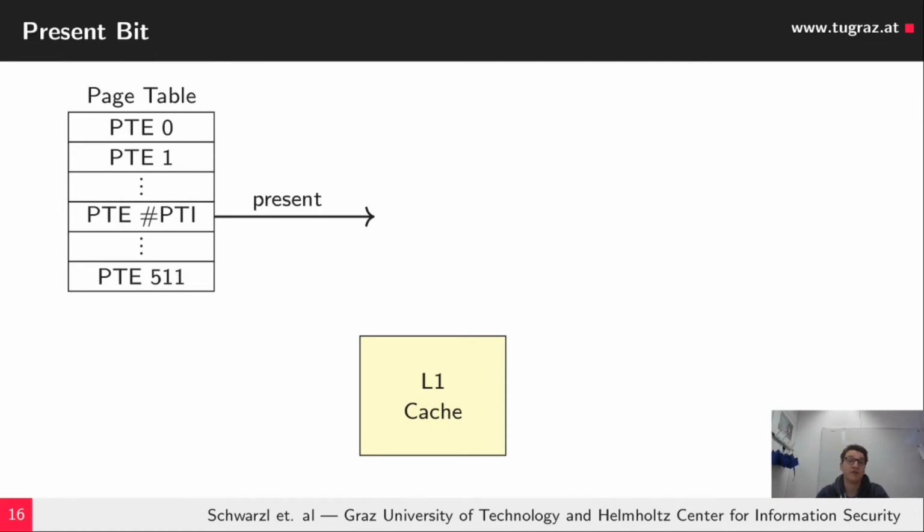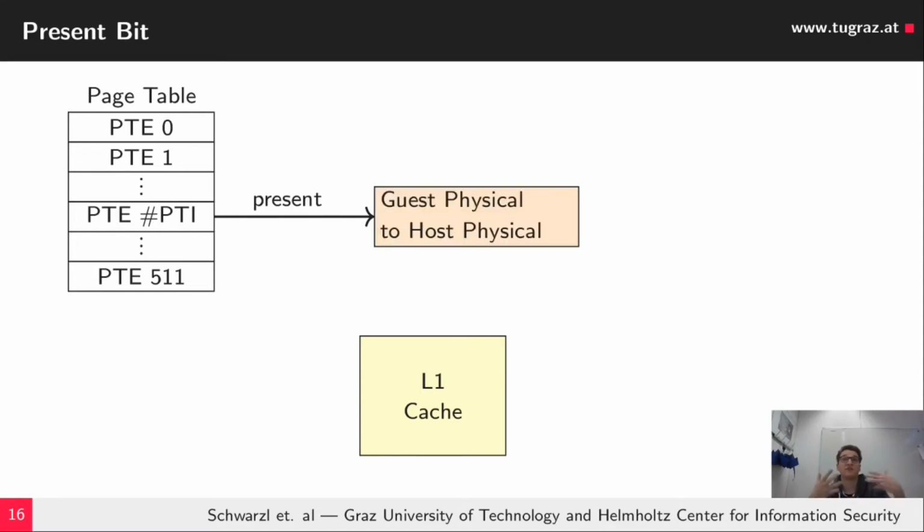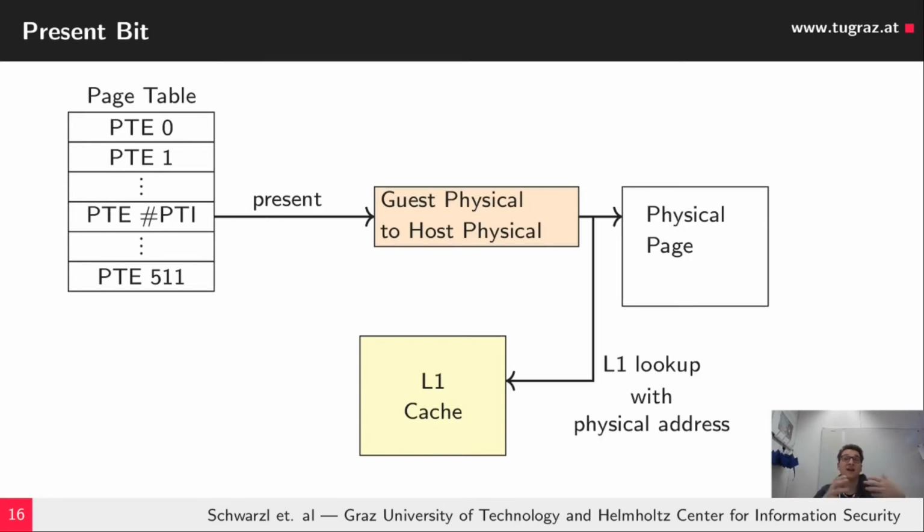If the address is present, the guest physical address to host physical address translation occurs, which performs an L1 lookup with the physical address to check if the data is in the L1, and then it would either go to the RAM or look up the data with the physical address in the L1.